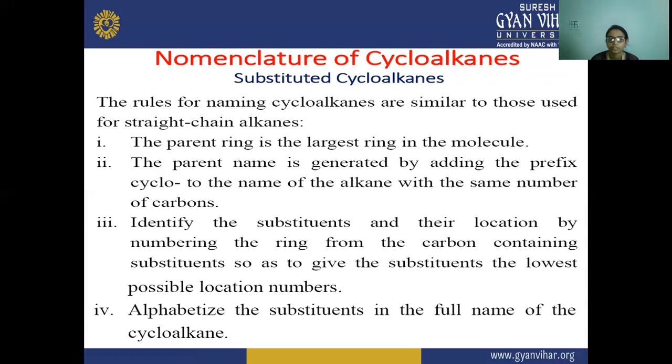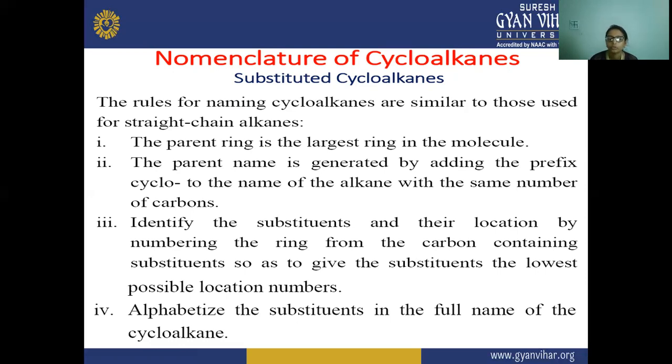So the parent ring is generated. Now we have to name that parent ring. For that name, we have to add the prefix cyclo to the name of the alkane. Next, we have to identify the substituent. If any substituent is attached to the ring, then we have to identify that substituent.